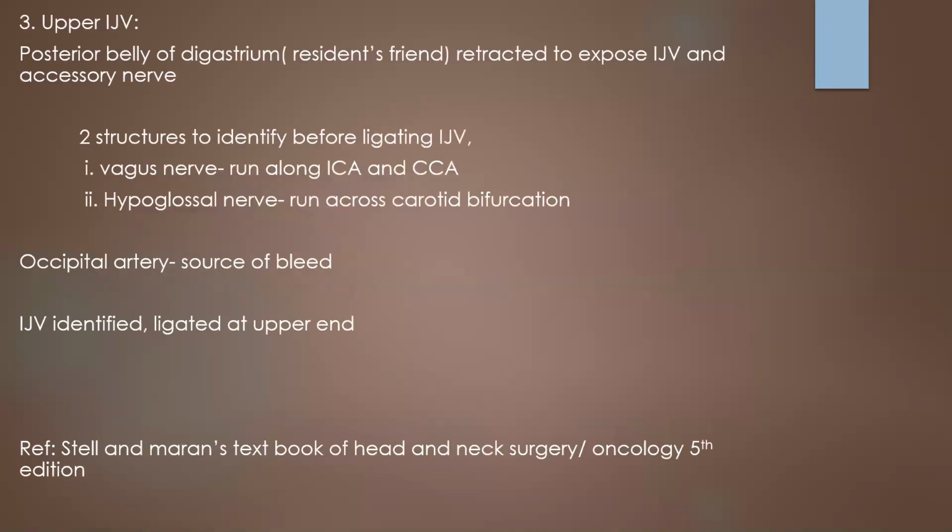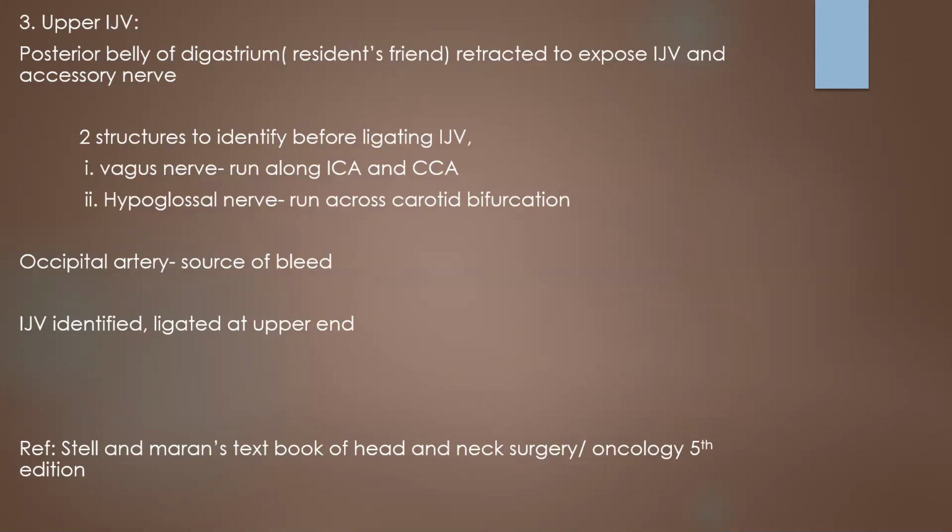And the third area of special attention is the upper internal jugular vein. Here, the posterior belly of digastric is retracted to expose the internal jugular vein and accessory nerve. So, before ligating the upper end of the internal jugular vein, two structures we'll have to identify, that is the vagus nerve and the hypoglossal nerve. Vagus nerve will run along the internal carotid artery and common carotid artery, and the hypoglossal nerve will run across the carotid bifurcation.